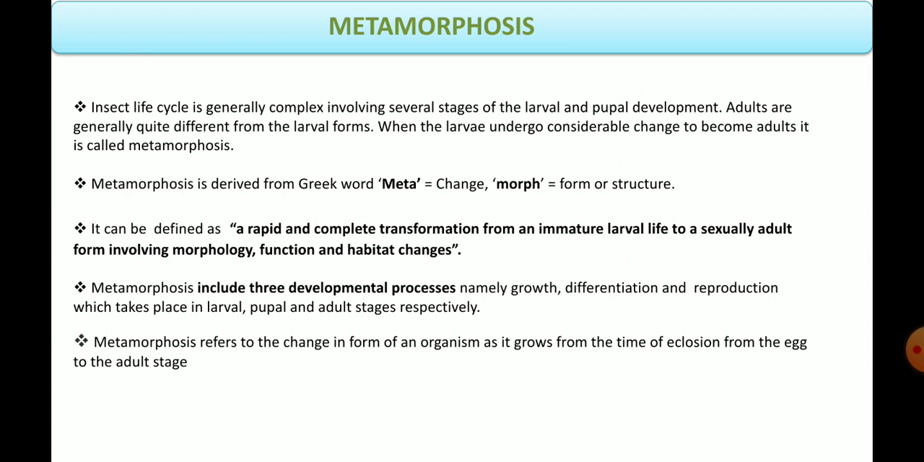So we can define metamorphosis as a rapid and complete transformation from an immature larval life to a sexually mature adult. And this process of transition involves morphological, functional, and habitat changes. Metamorphosis includes three developmental processes, namely growth, which occurs at the larval stage, differentiation, which occurs at the pupal stage, and reproduction, which occurs during the adult stage.